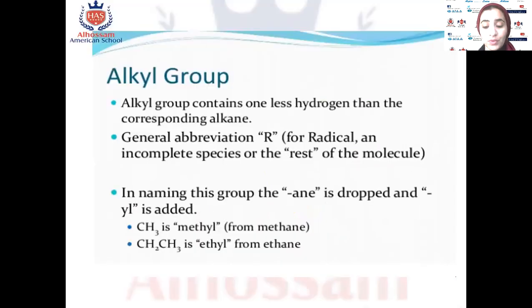Alkyl group. Before we go to alkanes, we have to know the meaning of alkyl group. Alkyl group contains one less hydrogen than the corresponding alkane. For example, we have an alkane CH4, 1 carbon and 4 hydrogen. When I remove 1 hydrogen, it will be CH3, okay? This is called alkyl group. The general formula for the alkyl group is represented by the letter R, okay?